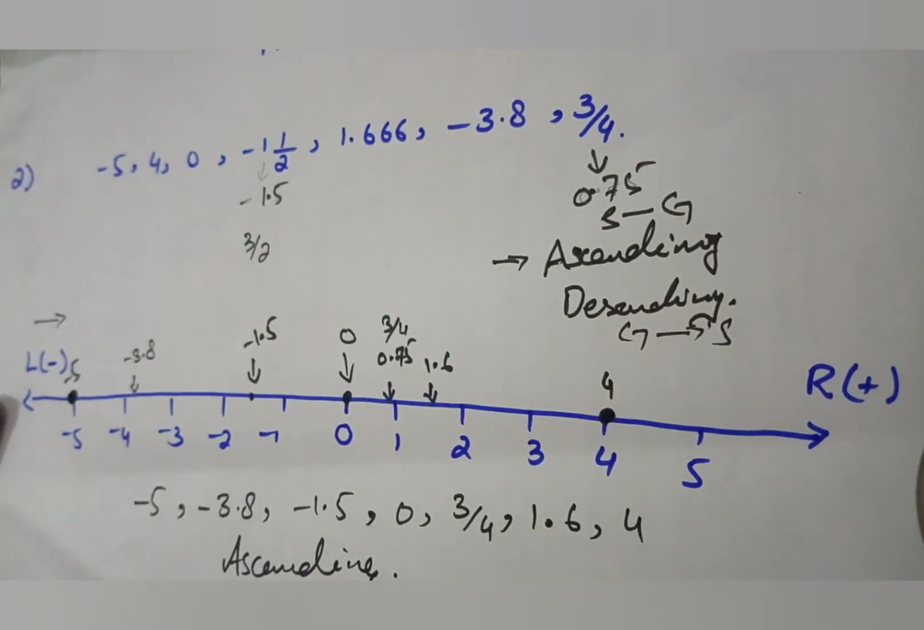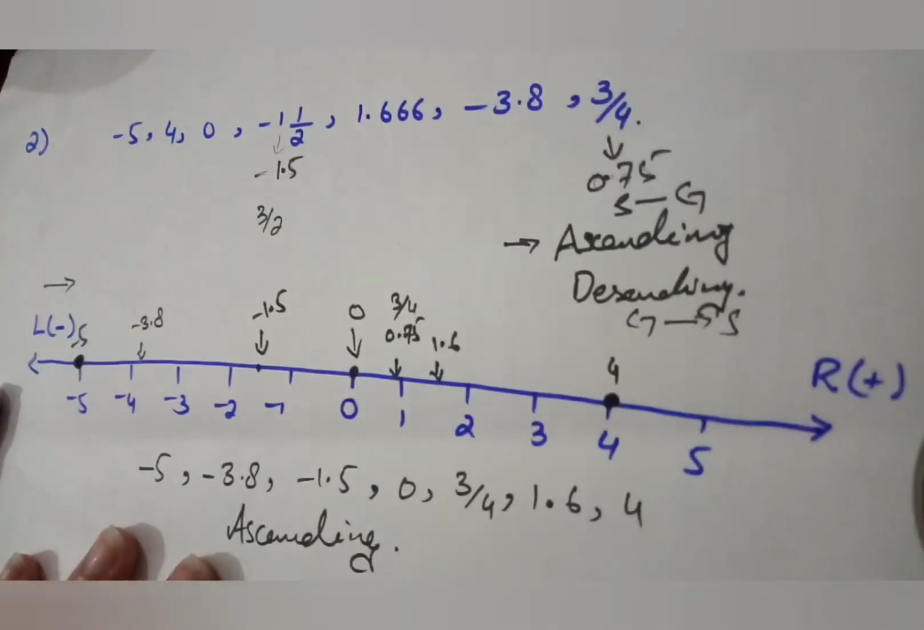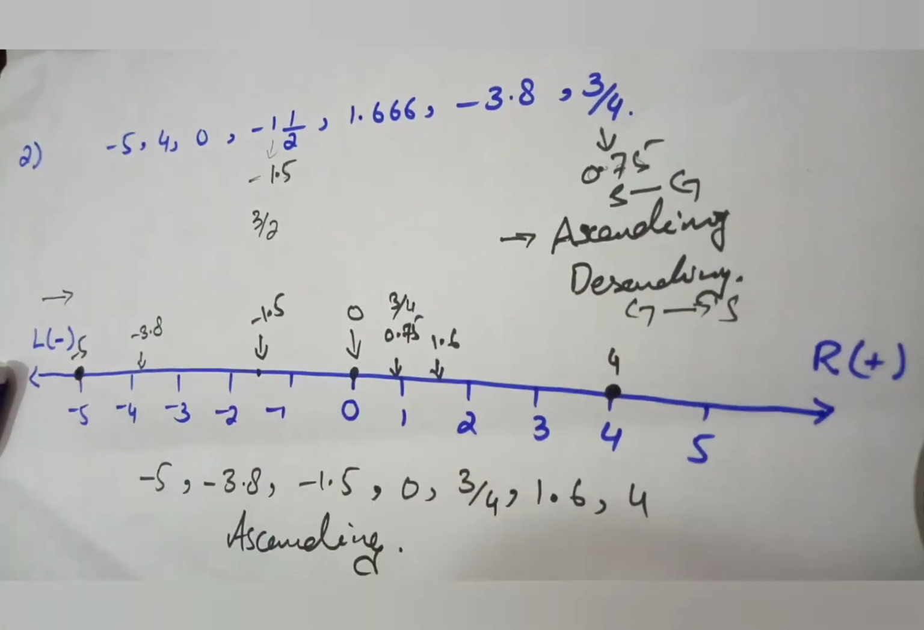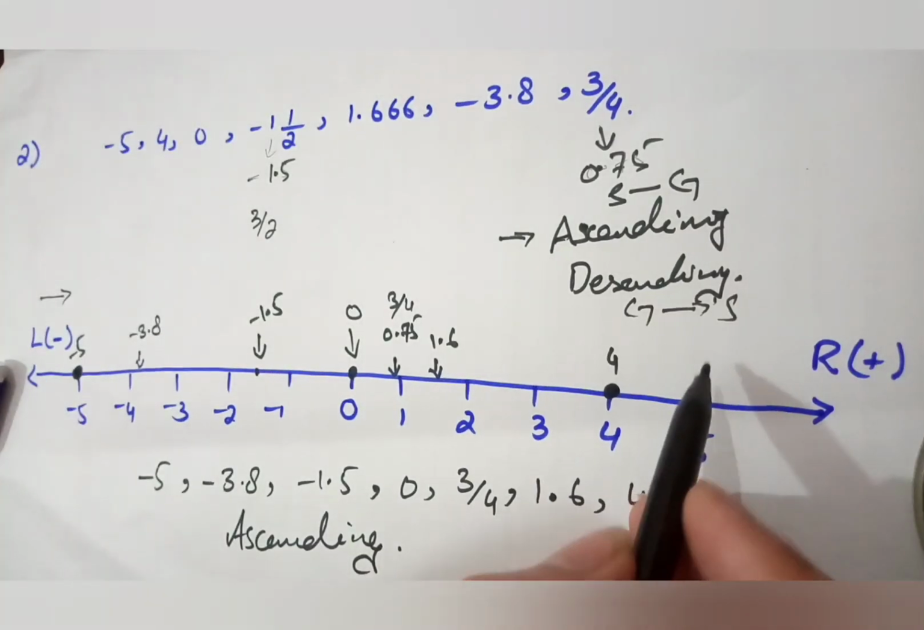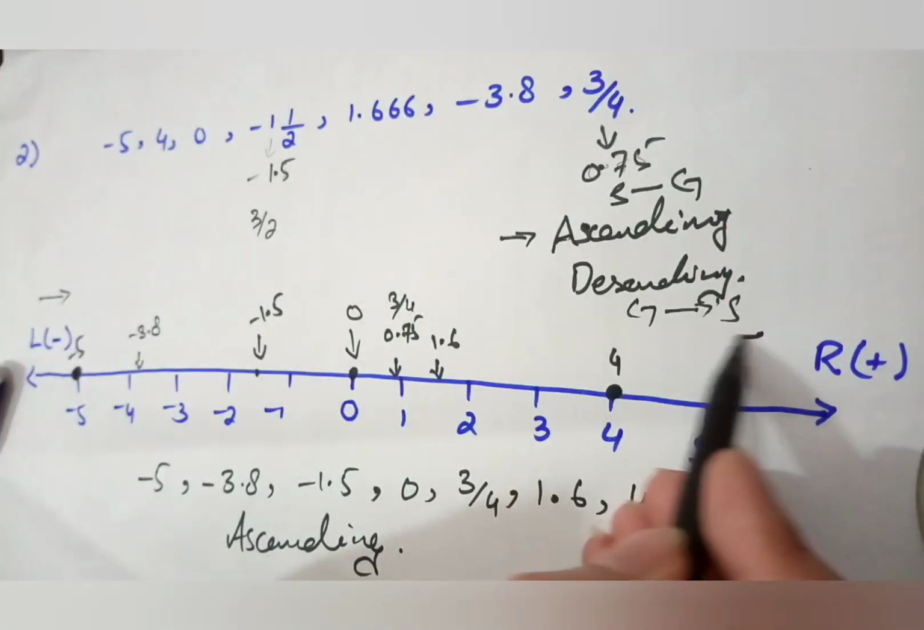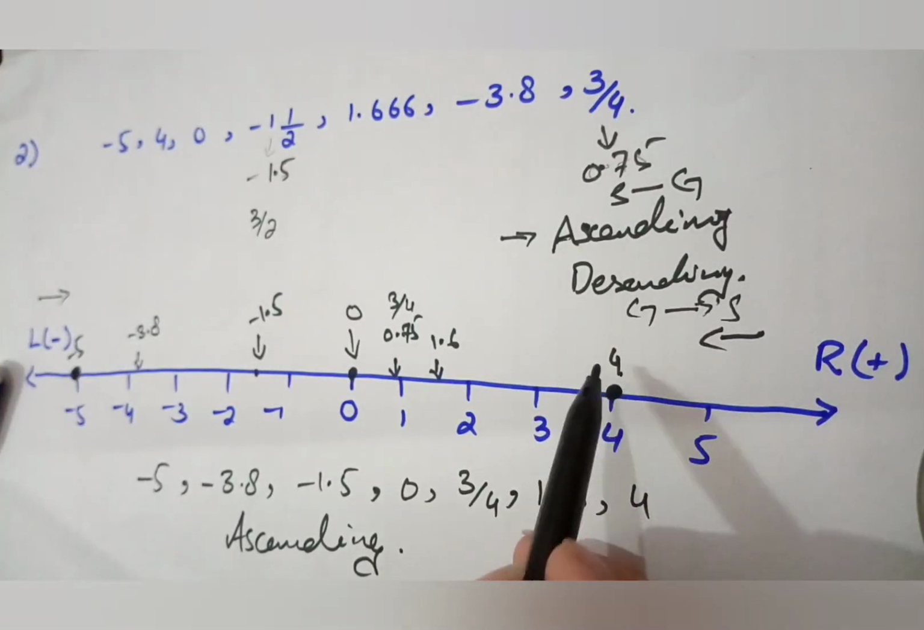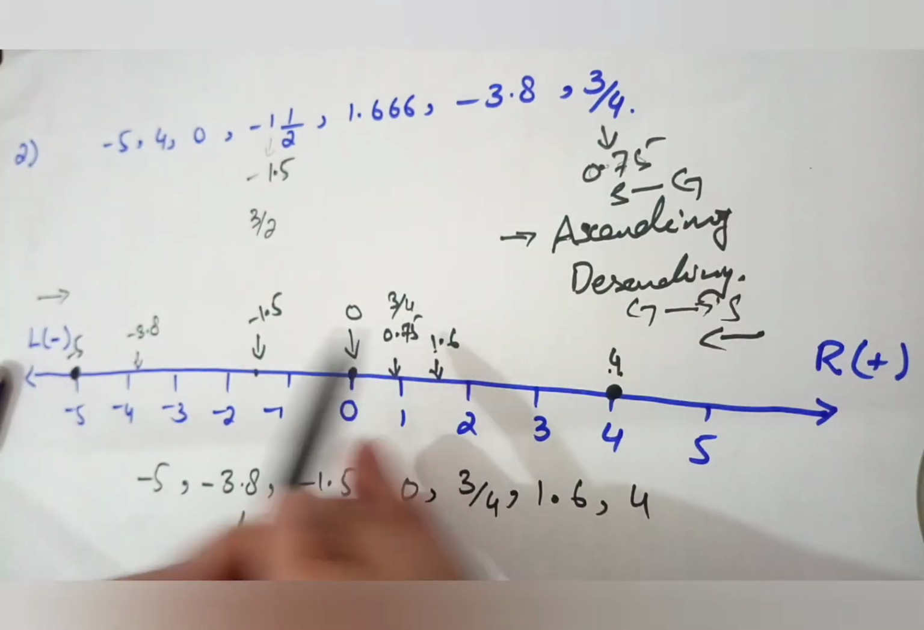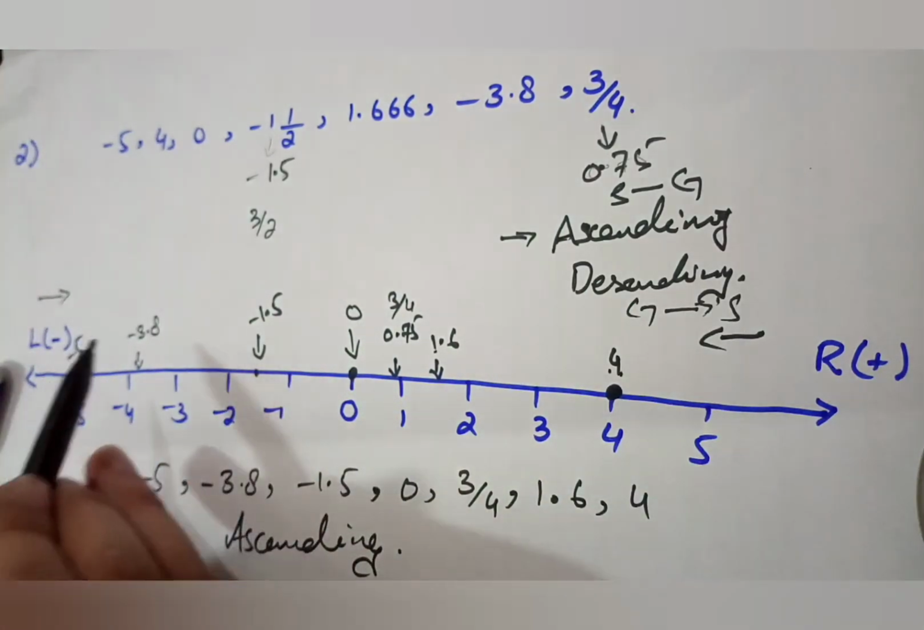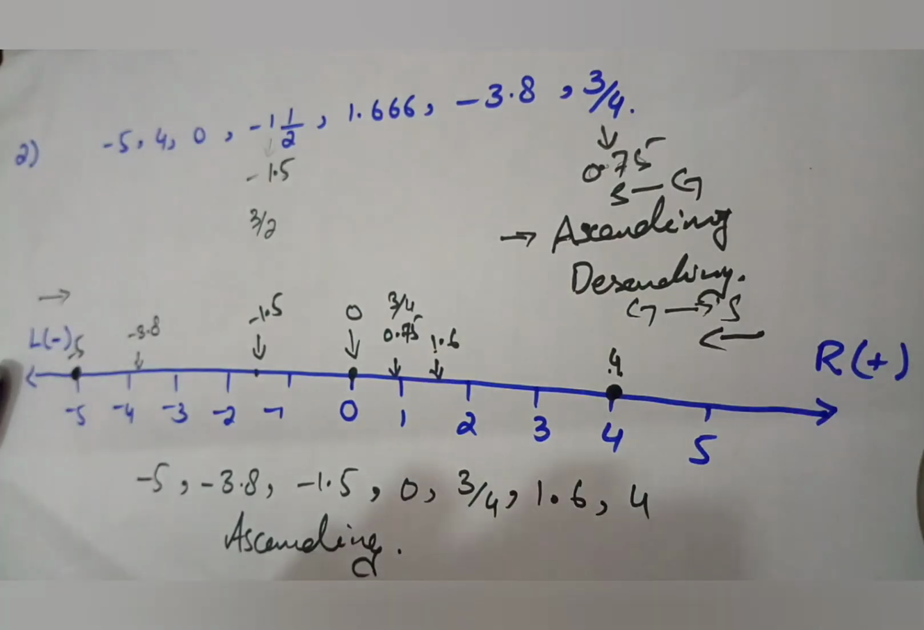Suppose the same question asks us to arrange the numbers using the number line in descending order. Whenever they use the word descending, we will start from right to left. We write 4, 1.6, 3/4, 0, minus 1.5, minus 3.8, minus 5. So it is all about how to represent your numbers in ascending or descending order. So represent your numbers on the number line.